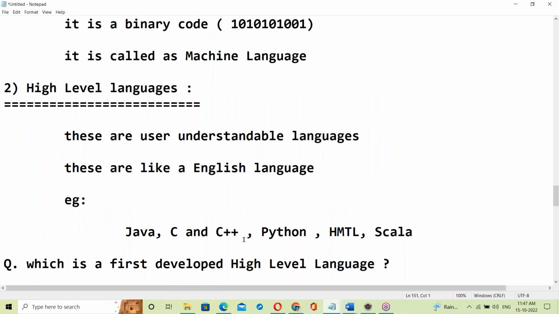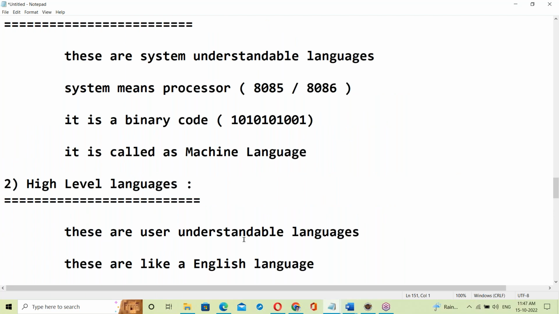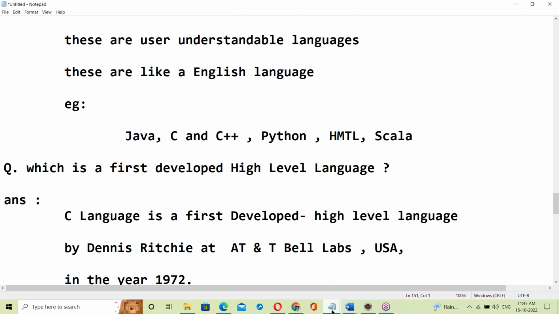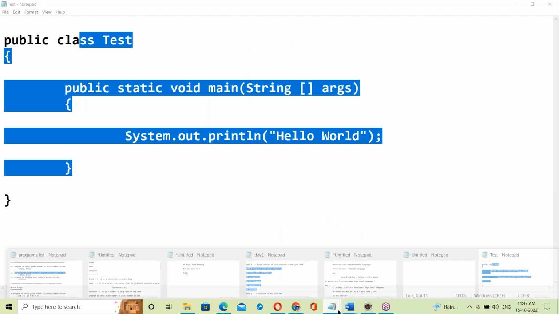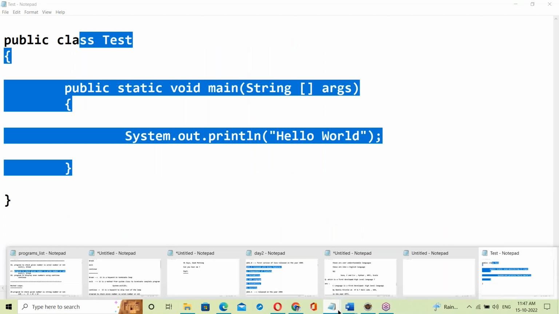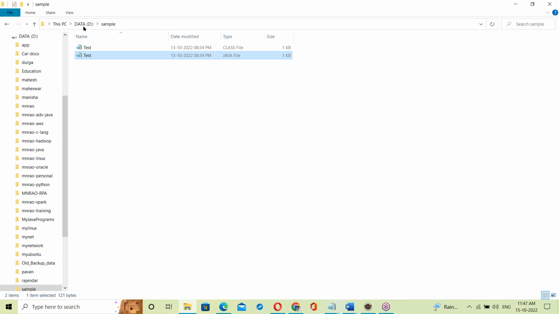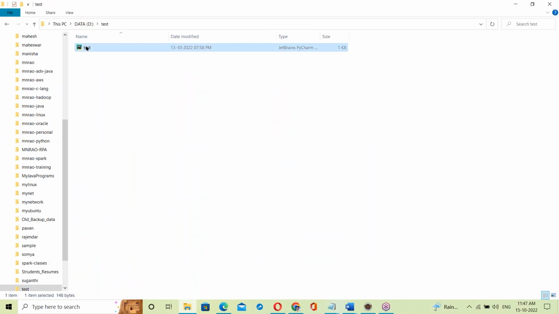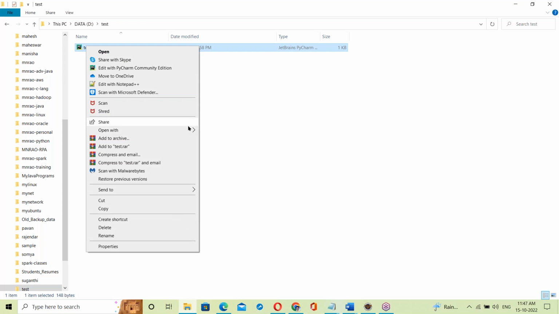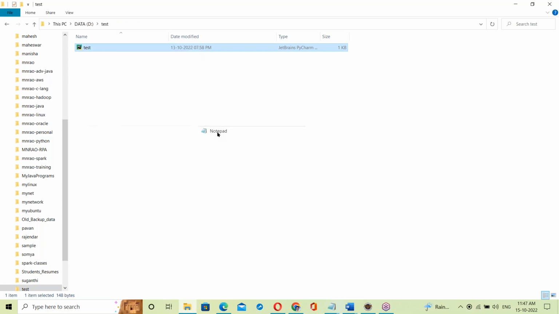Okay, so this is about low level language and high level language. See here, C programming. This is a Java program. It's a high level language. Next, see Python scripting. It's a high level language.